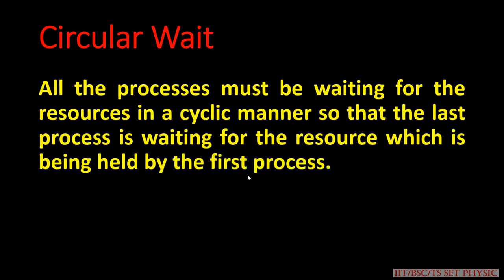If the processes are in a circular formation, with first, second and third one, the last process is held by the first process. That means P1, P2, P3, P4, up to Pn are there, and Pn is waiting on the first process, P1. This situation is called circular wait.